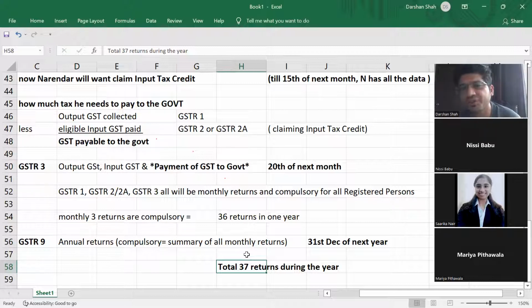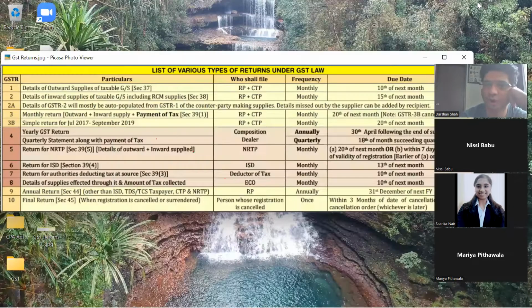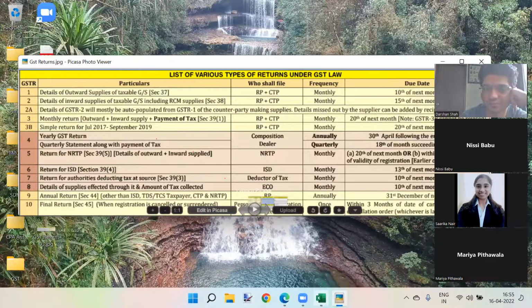Sir, GSTR 9 is filed by a person whose turnover is about 2 crore or so? Yes. GSTR 9 is an annual return, but it's not compulsory for everyone. Generally for a manufacturer, if the turnover exceeds a specific limit, it applies, but we will not go into the details of that, because that limit is separate for industry-wise limits.